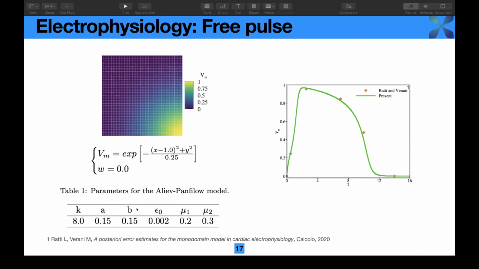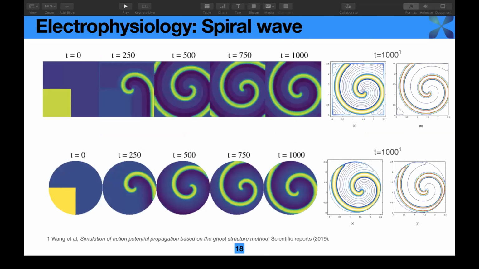This is the model we are using here, and we compare our results with the data in the literature. As you can see, the SPH method can do a very good job for the simulation of the reaction diffusion equation. And then we want to try to reproduce the spiral wave by using different geometry, for example, the square myocardium or the circular myocardium.